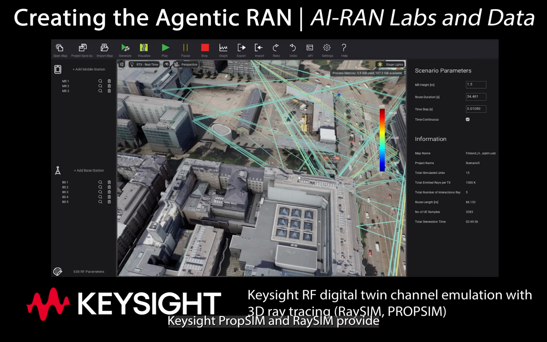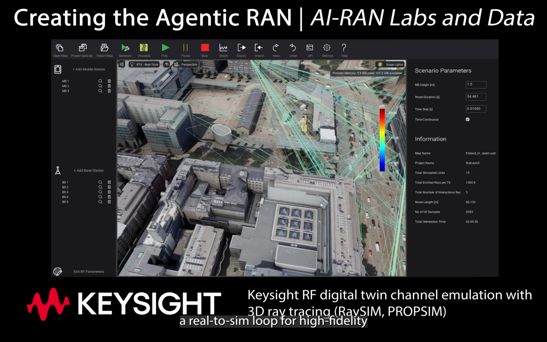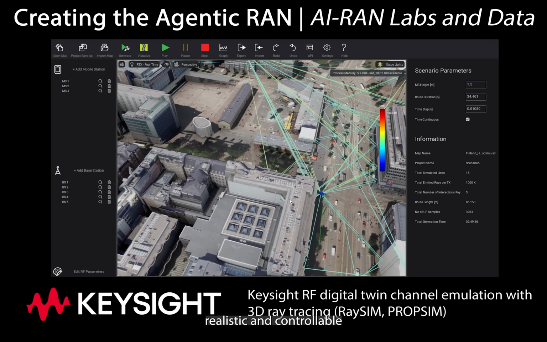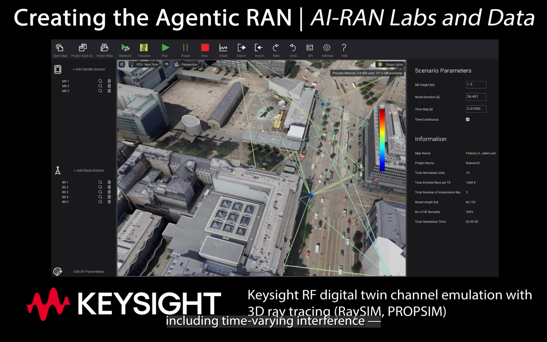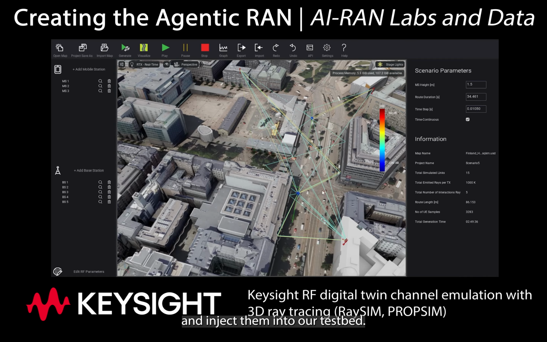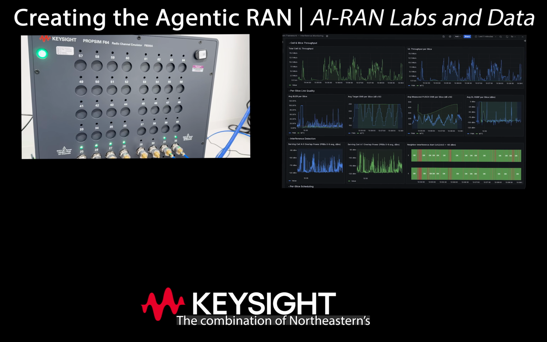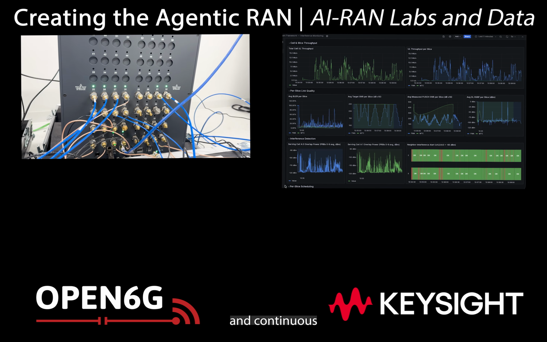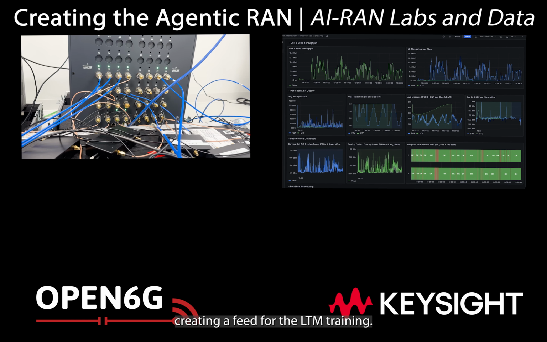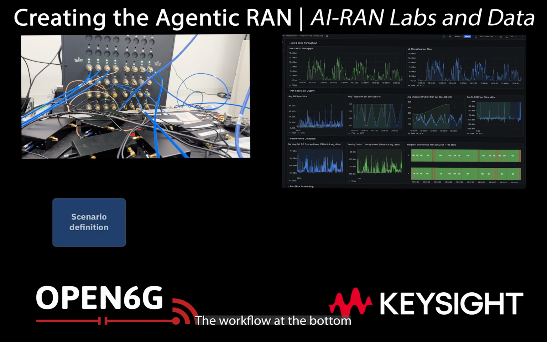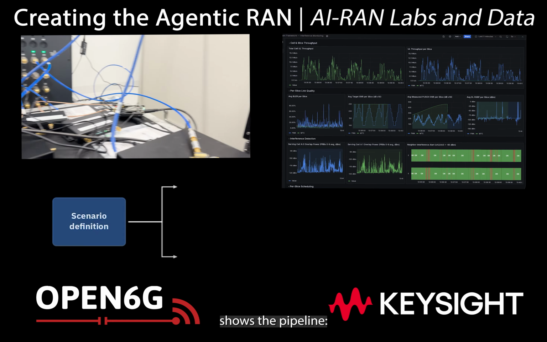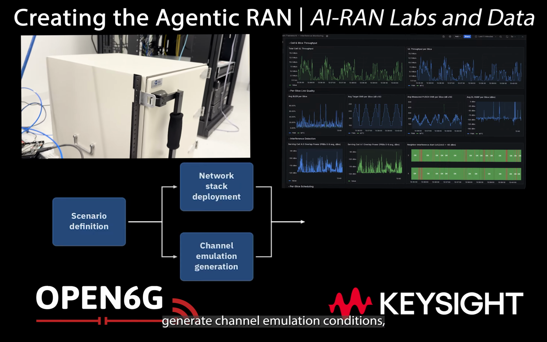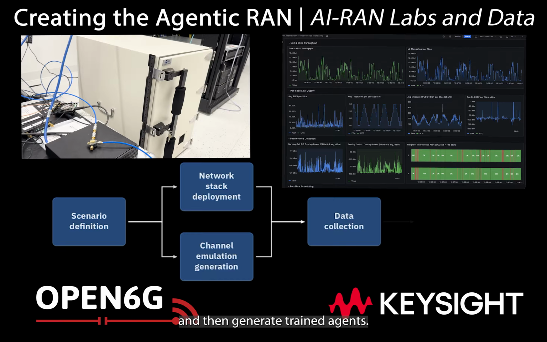Keysight PropSim and RaySim provide a real-to-sim loop for high-fidelity wireless channel emulation. This means we can model realistic and controllable propagation conditions, including time-varying interference, and inject them into our testbed. The combination of Northeastern's AI RAN Lab and Keysight emulation solutions allows automated and continuous data collection, creating a feed for the LTM training. The workflow at the bottom shows the pipeline. We define a scenario, deploy the network stack, generate channel emulation conditions, collect data, and then generate trained agents.